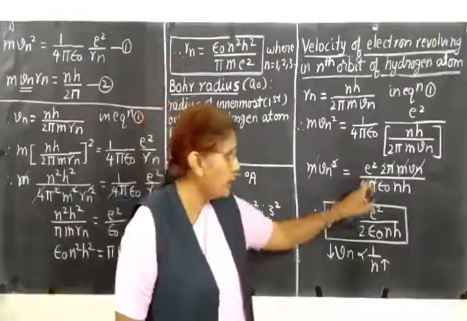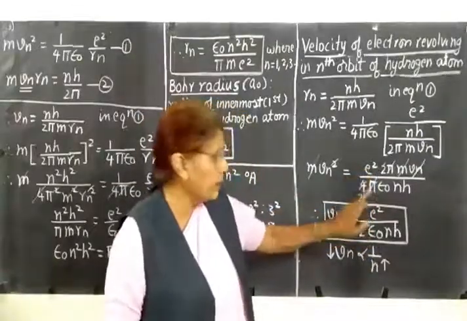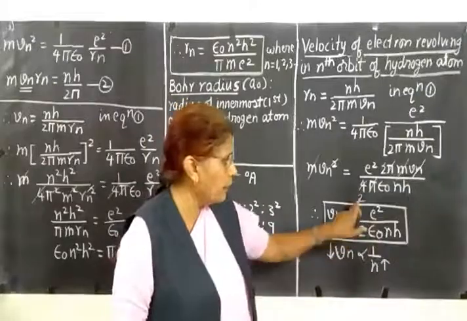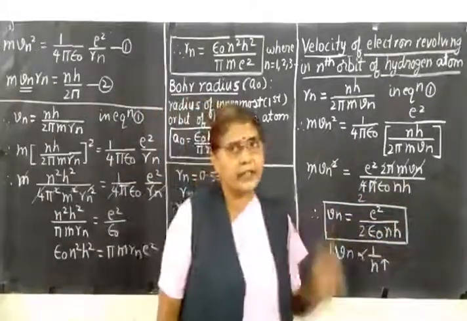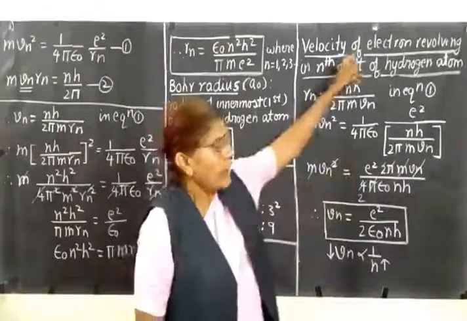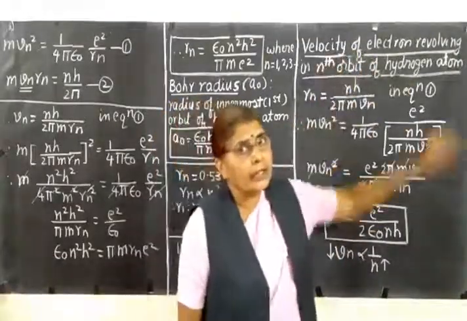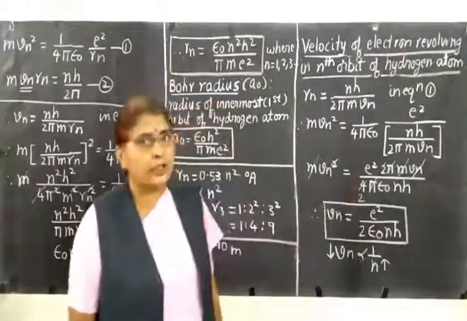Vn is equal to, here only e square remains in the numerator and in the denominator you are left with 2 epsilon 0 nh. So this is the final expression for the velocity of the electron revolving in the nth orbit of the hydrogen atom. So you can draw some conclusions from this.